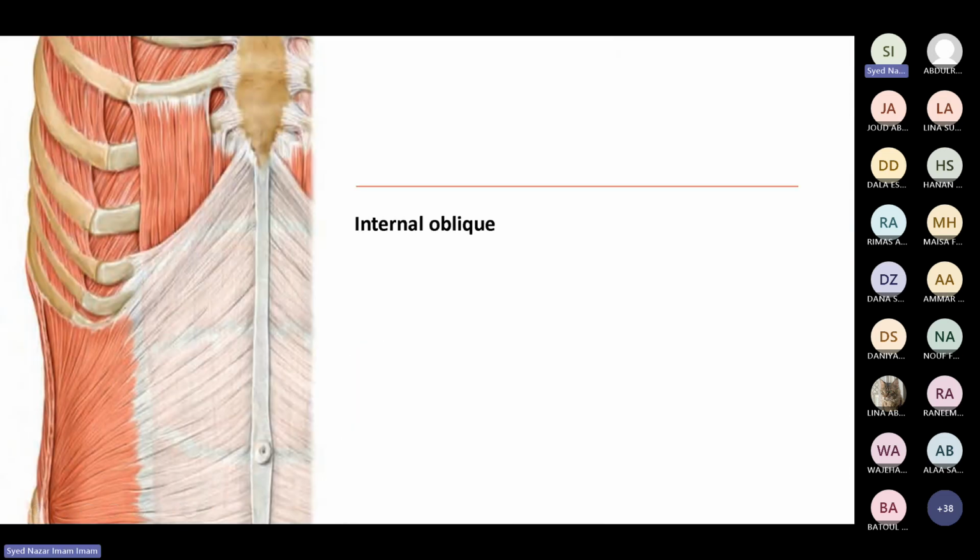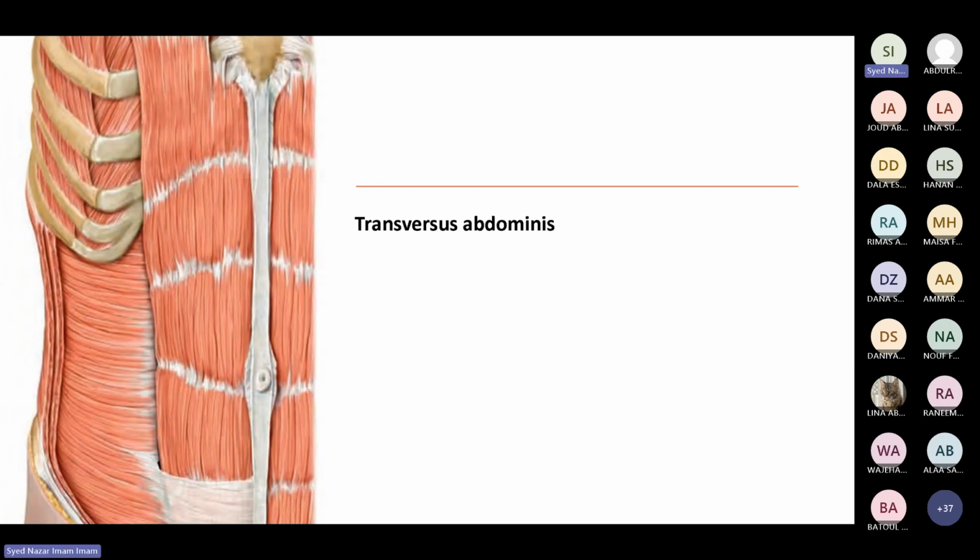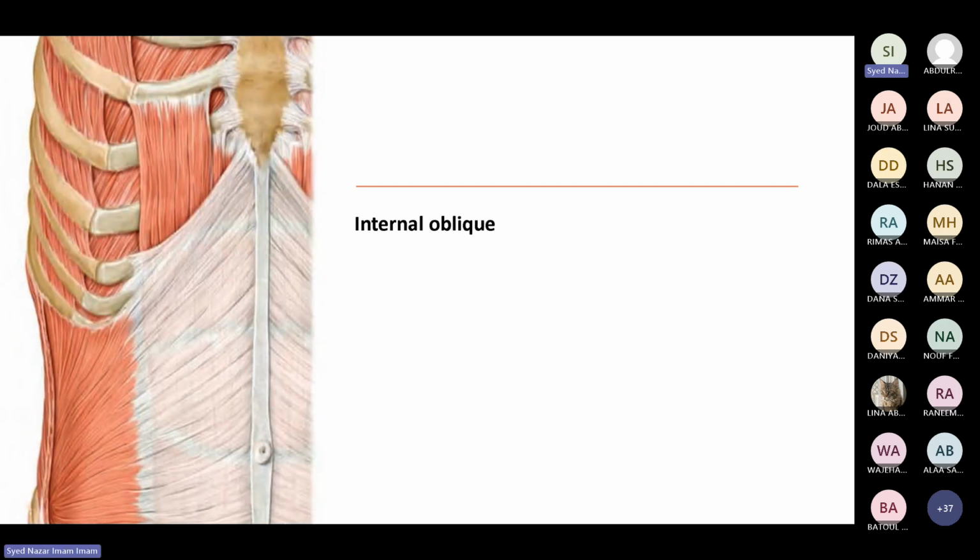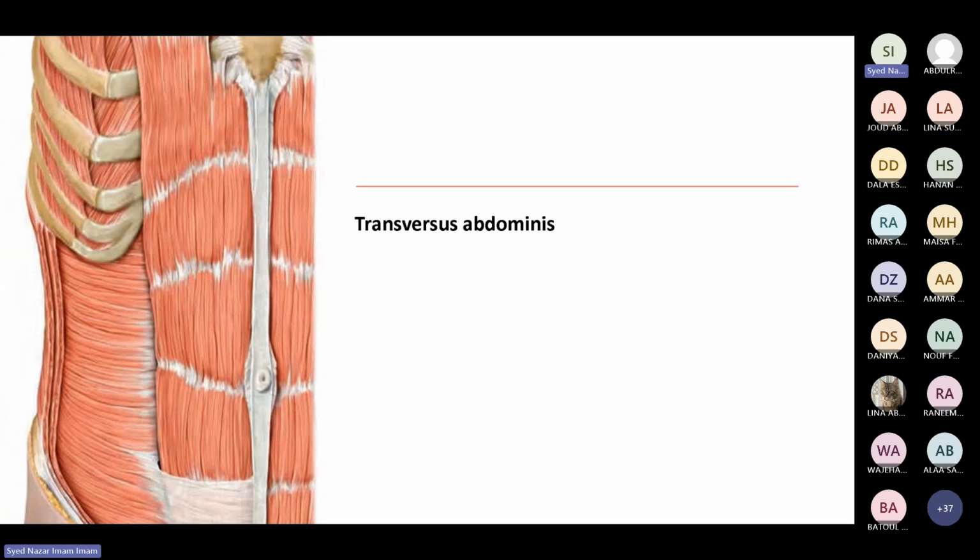Then after the external oblique, we have the internal oblique, and the direction of the internal oblique is opposite to the direction of the external oblique. You remember the external oblique is from upside down, and internal oblique is from down upside. So this is oblique again, but this direction is opposite to the external oblique. And then we have the transversus abdominis. This is not oblique. See the fibers. They are transversely placed. So these fibers are called transversus abdominis.